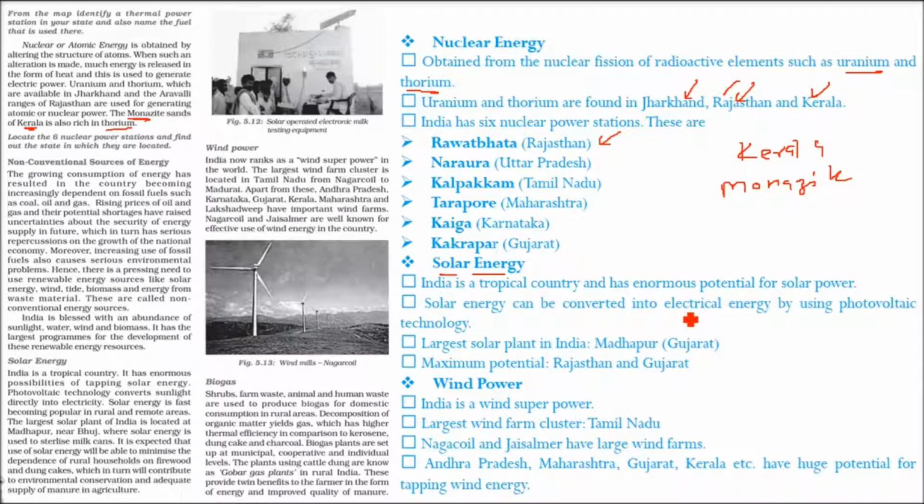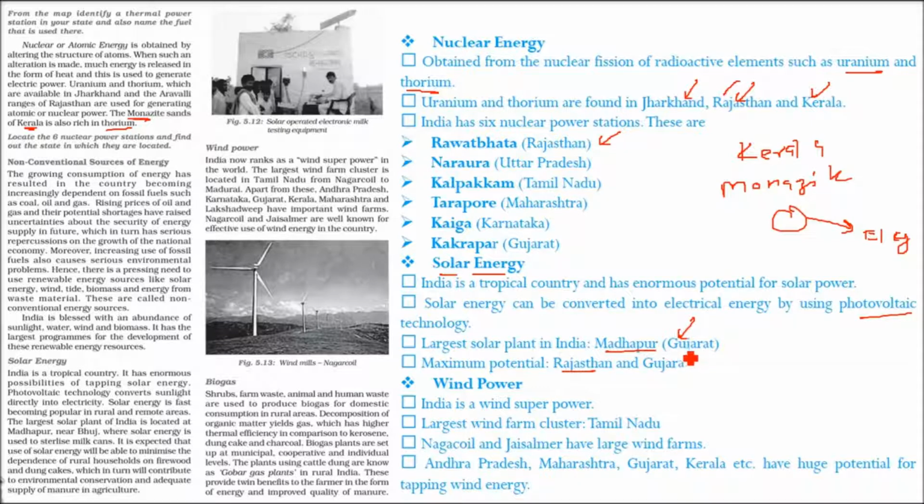Solar energy can be easily converted into electricity using photovoltaic technology, that is, converting light or thermal energy into electricity. The largest solar plant in India is at Bhadla, please understand, in Rajasthan, and the maximum potential is in Rajasthan and Gujarat, because these regions get heavy thermal energy, or you can say the sun's infrared energy. So we have many possibilities here.